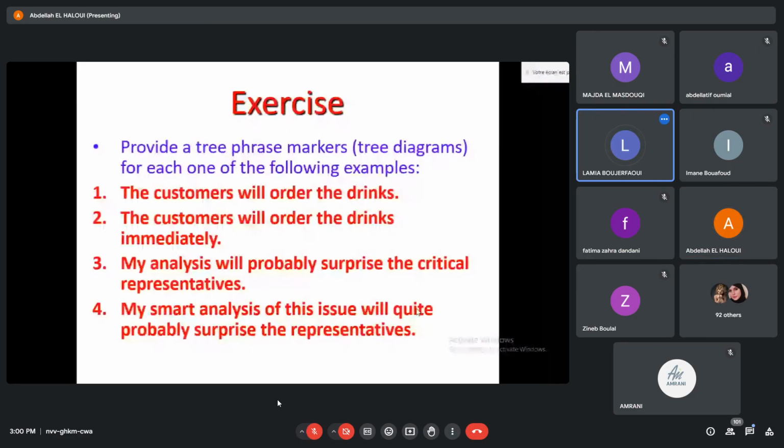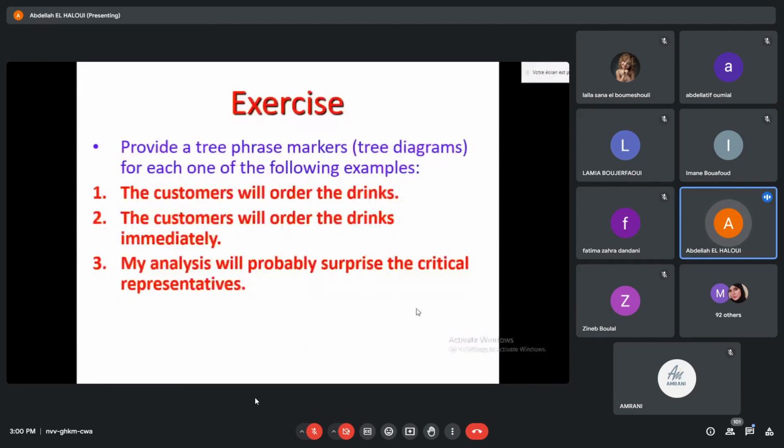The head surprise, does it have a complement? Yes. What is it? The representatives. That's it. That's very good. That's it, ladies and gentlemen. I would like you to do these exercises today, once your ideas are still fresh and you can remember these things. So work on these exercises right after this lecture.